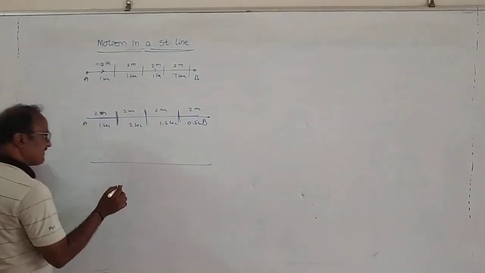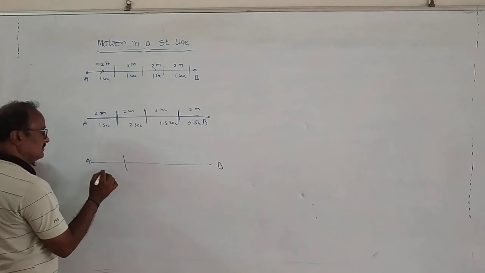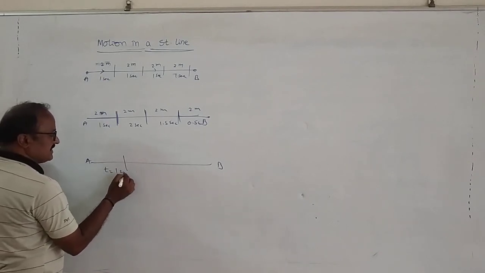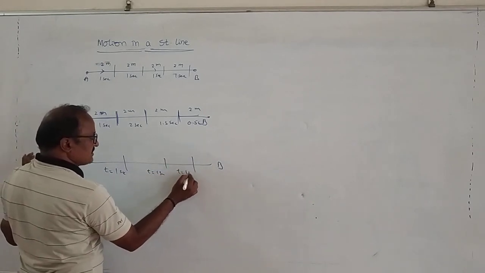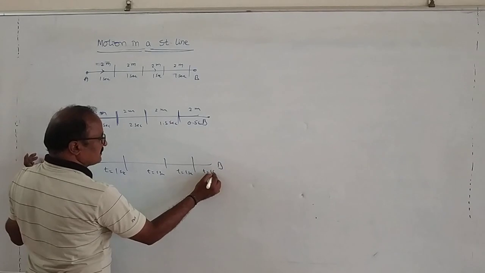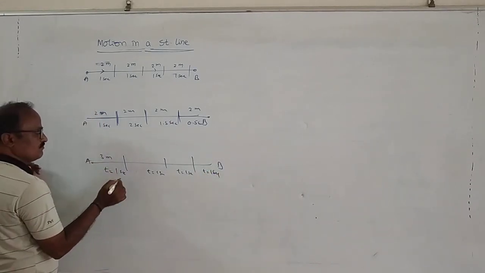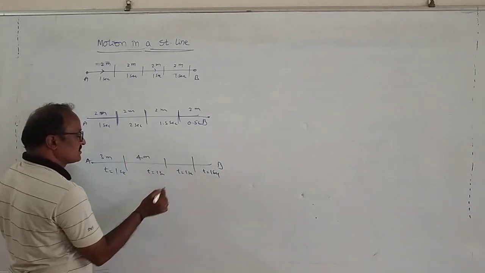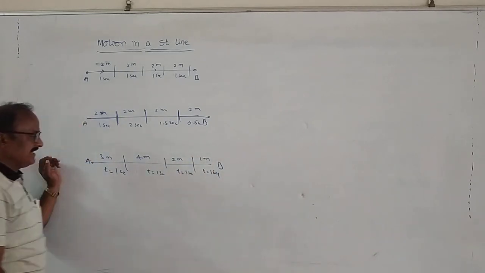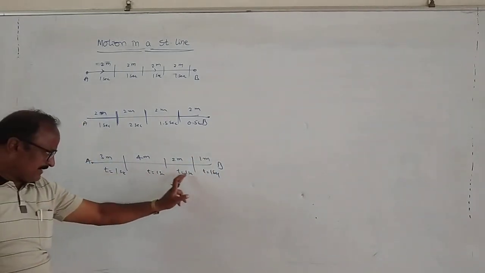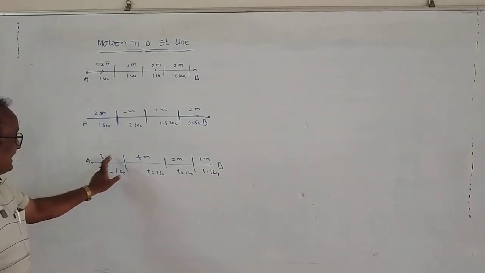In the other way, from A to B, let this time be equal to 1 second. It is also equal to 1 second. This path is traveled in 1 second. In the first second, it travels a displacement of 3 meters. Second second, 4 meters. Third second, 2 meters. And fourth second, 1 meter. In equal time intervals, the particle covers unequal displacements.